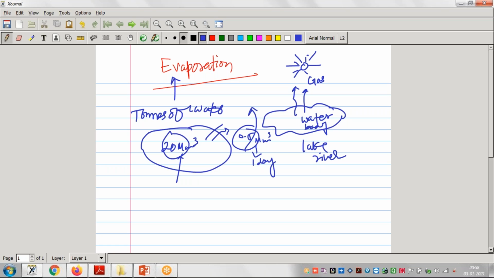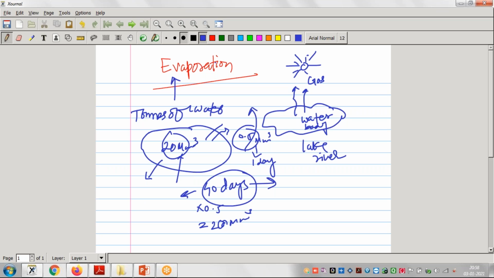So this 20 million meter cube, how much time will be required? That may be finished within 40 days, right? If we multiply 40 by 0.5, it means 20 million meter cube will be finished within 40 days. Then we should know about this evaporation.